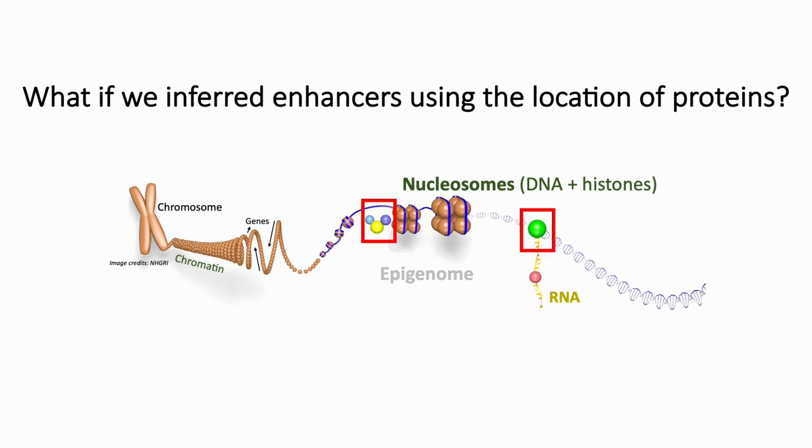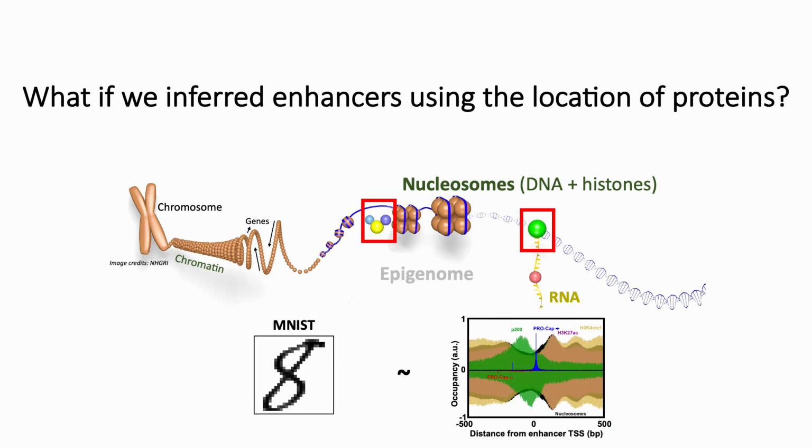Supporting this concept are image recognition technologies that have come out, namely deep neural networks. Instead of predicting an MNIST hand-drawn number, we can look at the way ChIP-seq data pile up on the genome in very precise ways at enhancers, whether it's P300, specific histone modifications, or signals of actual RNA transcription that form in unique, precise patterns at enhancers. Instead of DNA sequence, we use these images as training data to predict where enhancers are, using only the vectors of chromatin data and ignoring DNA sequence entirely in training.